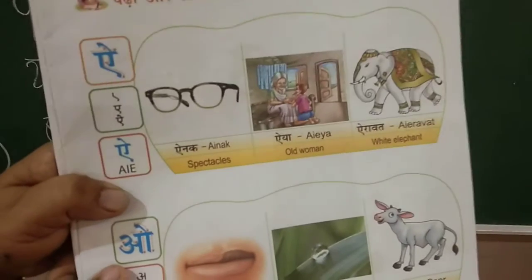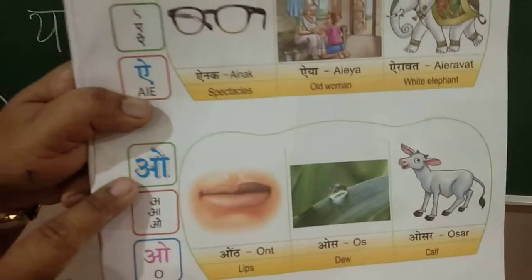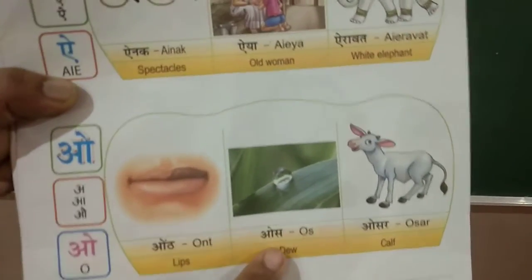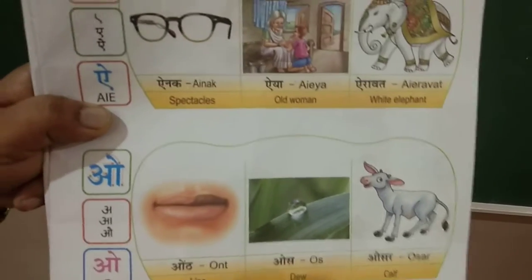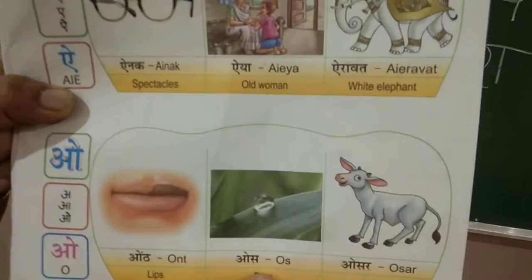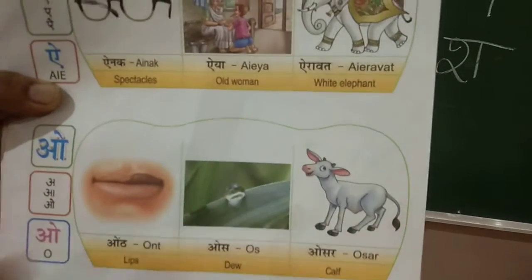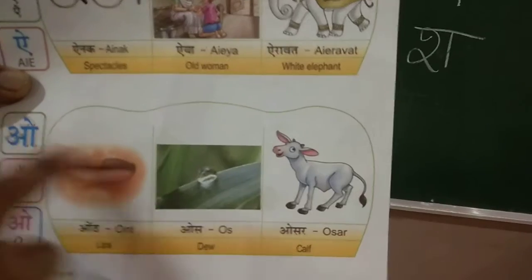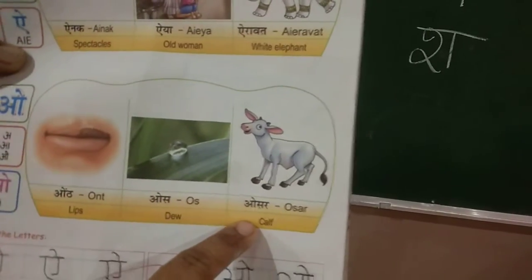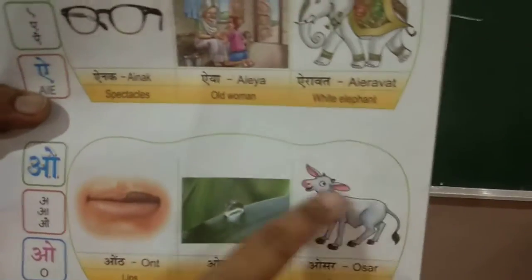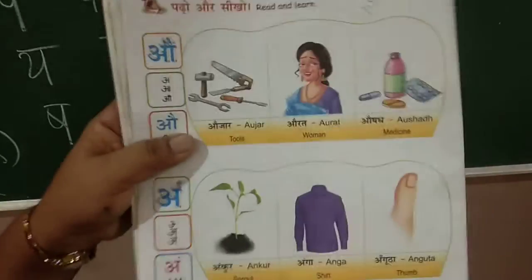Next letter is O. Letter O. O से owned. Owned means lips. O से O's. It is dew. Do you know what dew means? The little drops of water which fall on the leaf early in the morning. If you look closely, you will see the dewdrops on the leaves itself. So that is called O's. O से Ozar. Ozar यानी calf. Calf means it is a baby animal of a cow. Ozar. Right. After letter O, it is letter Au.